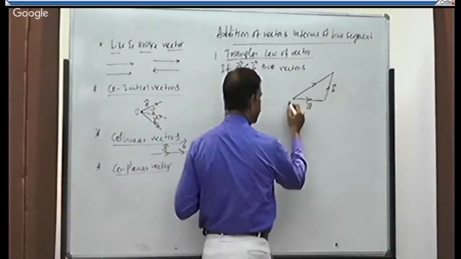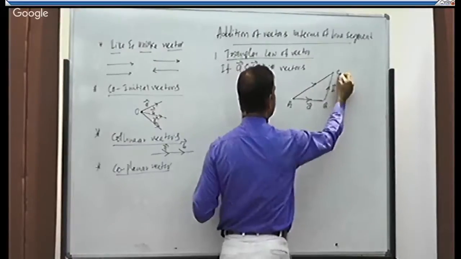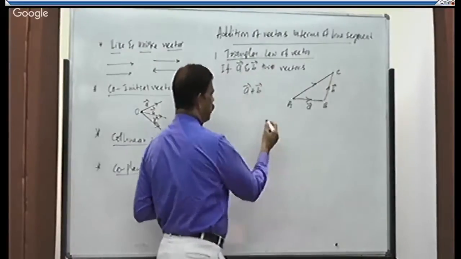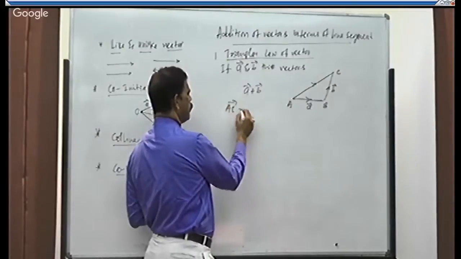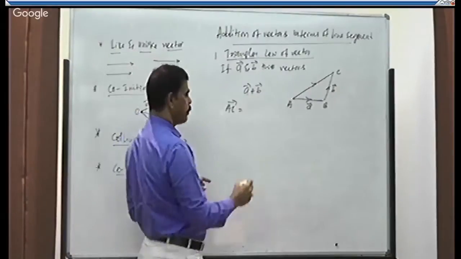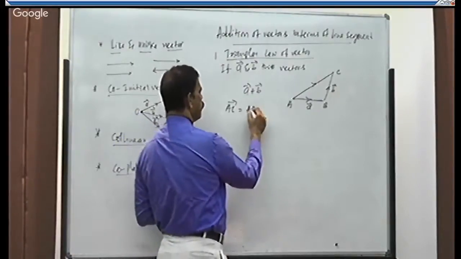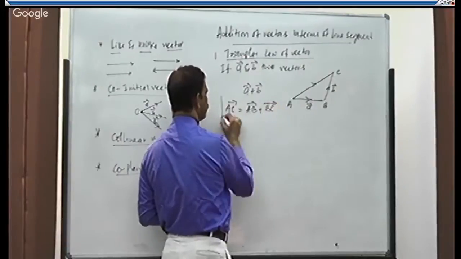Suppose vector A is AB, vector B is BC. Then according to this, AC is the sum of the two vectors A plus B. That gives you AB plus BC.